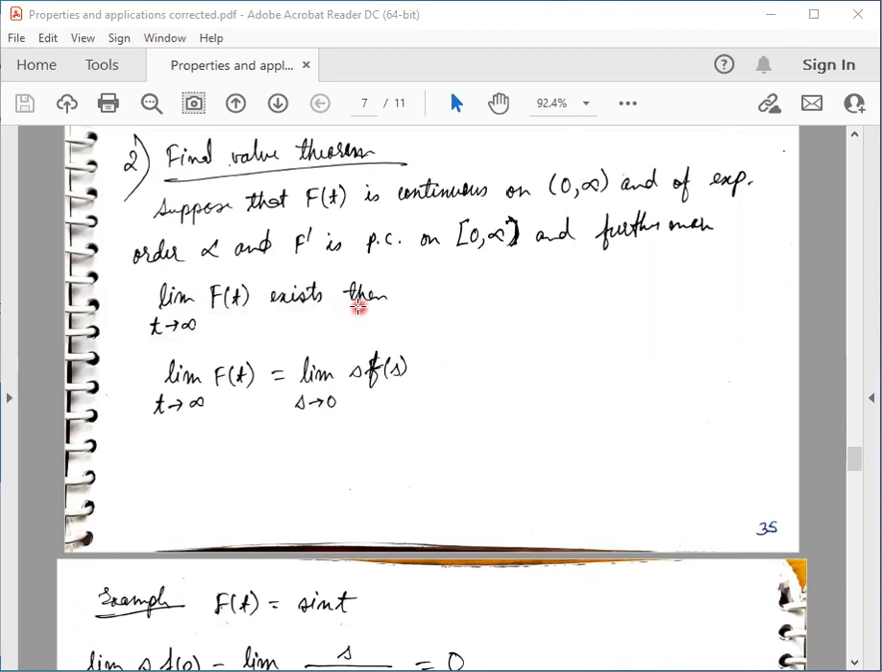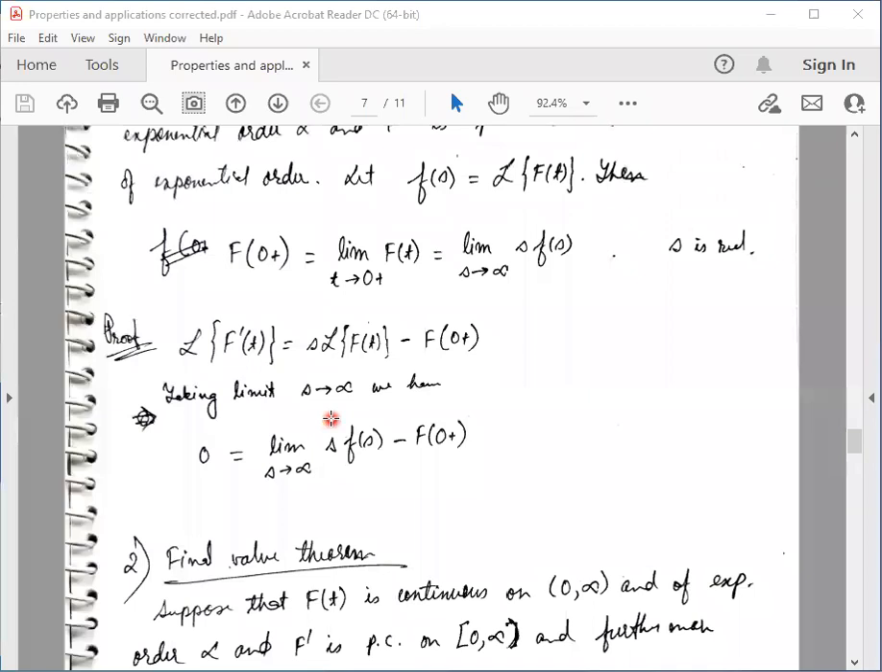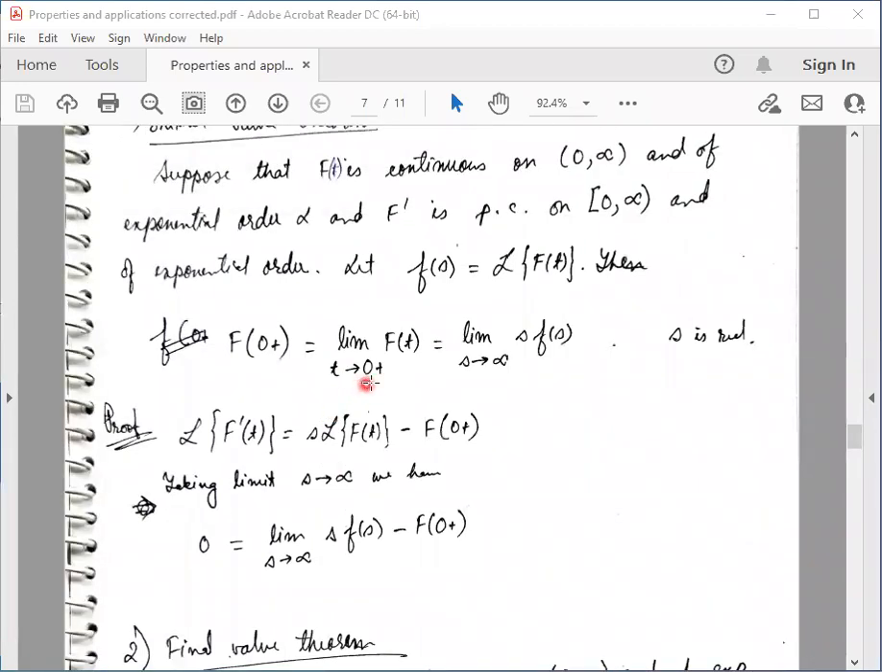If this limit exists, then the value of this limit, f of t as t tends to infinity, should be equal to the limit of s times the Laplace transform of f of t as s tends to 0. If the left hand limit exists, then it should be equal to this right hand limit. So when t tends to infinity, s tends to 0. And here, when t tends to 0, s tends to infinity.